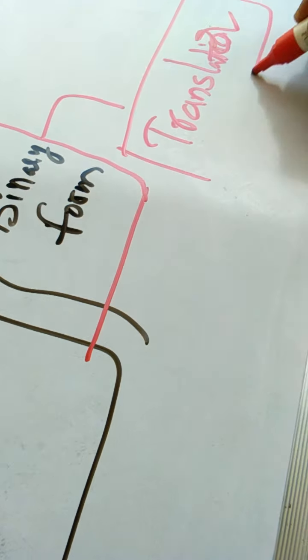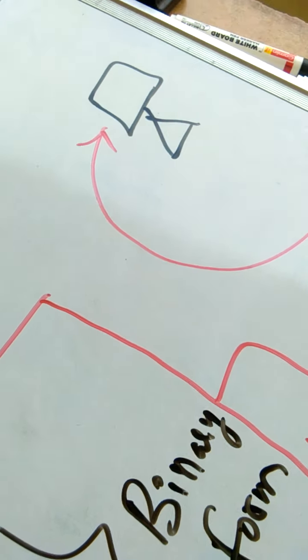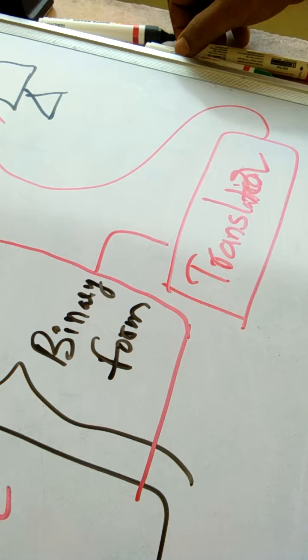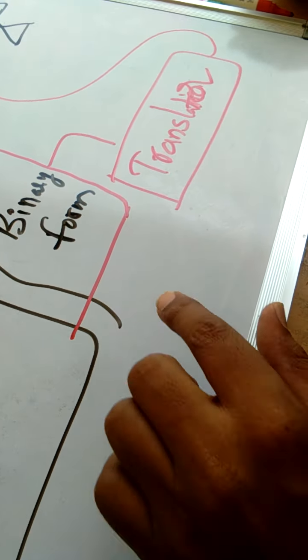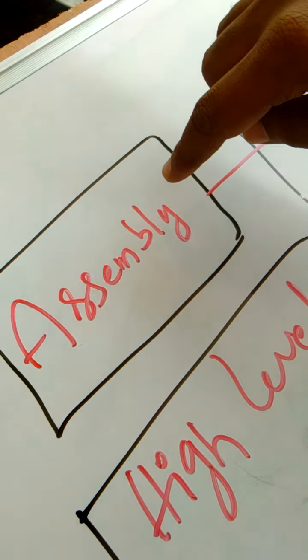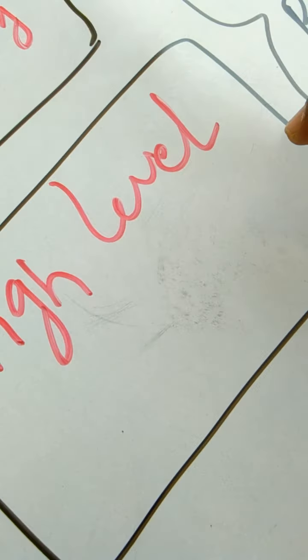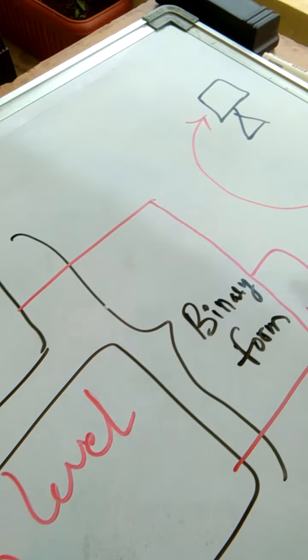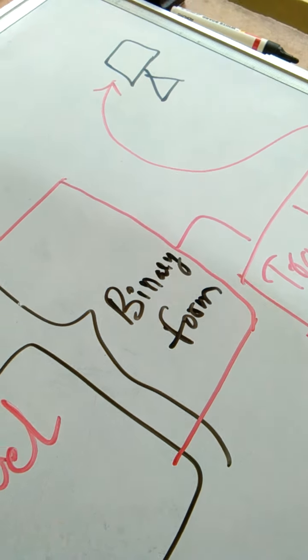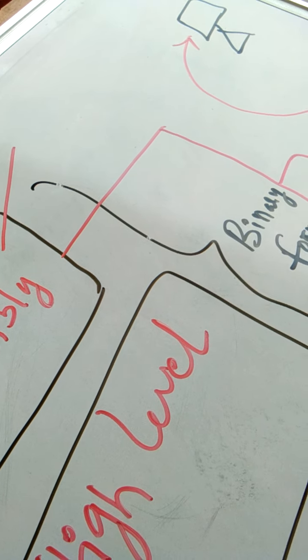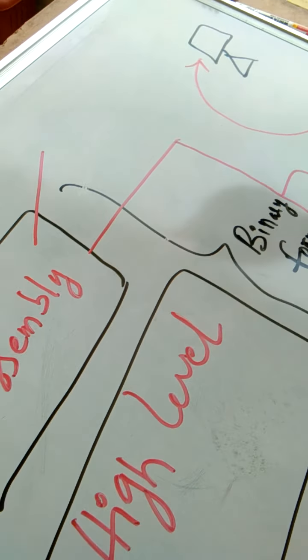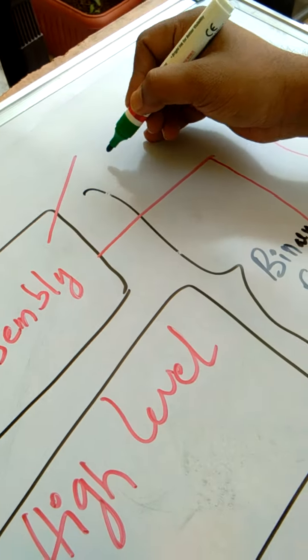Who can translate either the program written in the assembly level language or in the high level language into binary form? Now the translator is a program, or you can understand it as a person, who will convert the instructions written in assembly level language or in the machine level language into binary language. For conversion of assembly language to binary language, the translator is named an assembler.